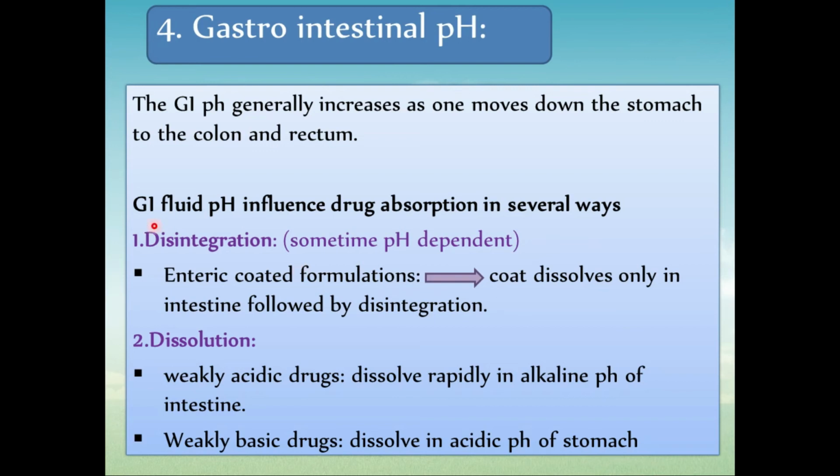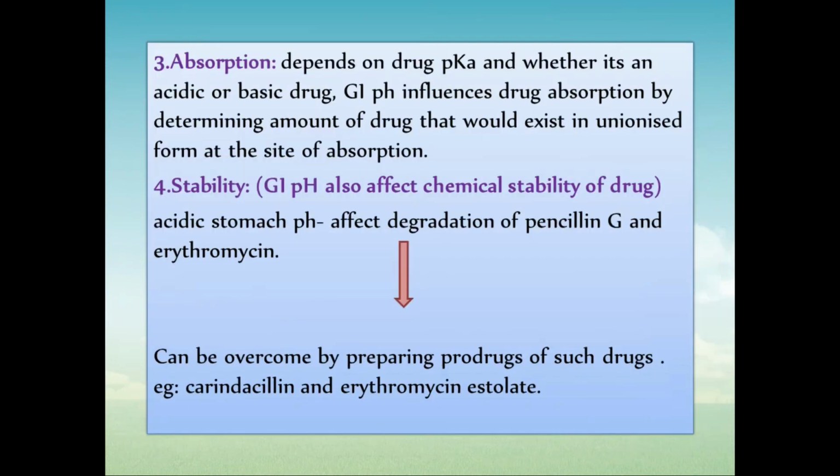First is disintegration, which is sometimes pH dependent. For an enteric coated formulation, the coat dissolves only in the intestine, followed by disintegration; that is one example. Then dissolution: weakly acidic drugs dissolve rapidly in the alkaline pH of the intestine, and weakly basic drugs dissolve in the acidic pH of the stomach. We have looked at that in the pH partition hypothesis. Then absorption depends on pKa, whether the drug is acidic or basic. The GI pH influences drug absorption by determining the amount of drug that exists in an unionized form at the site of absorption. We explained that in a previous lecture on the pH partition hypothesis.